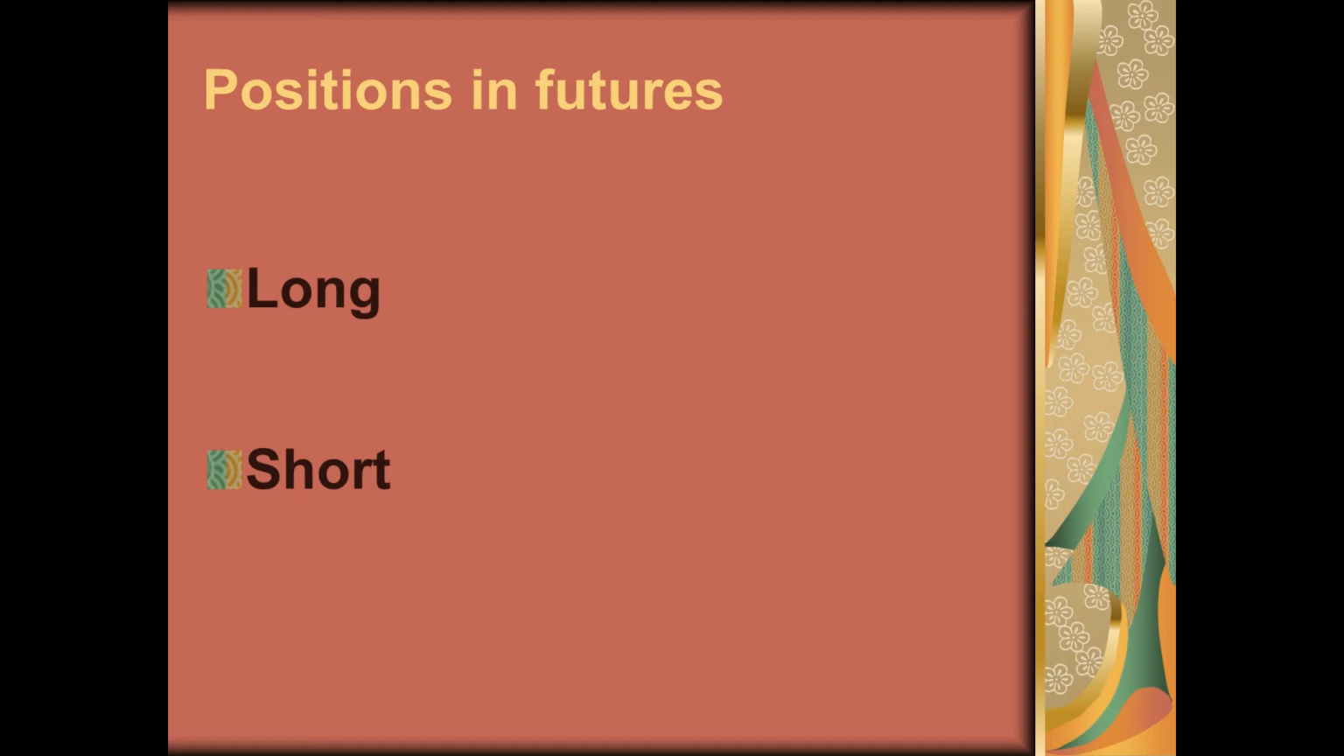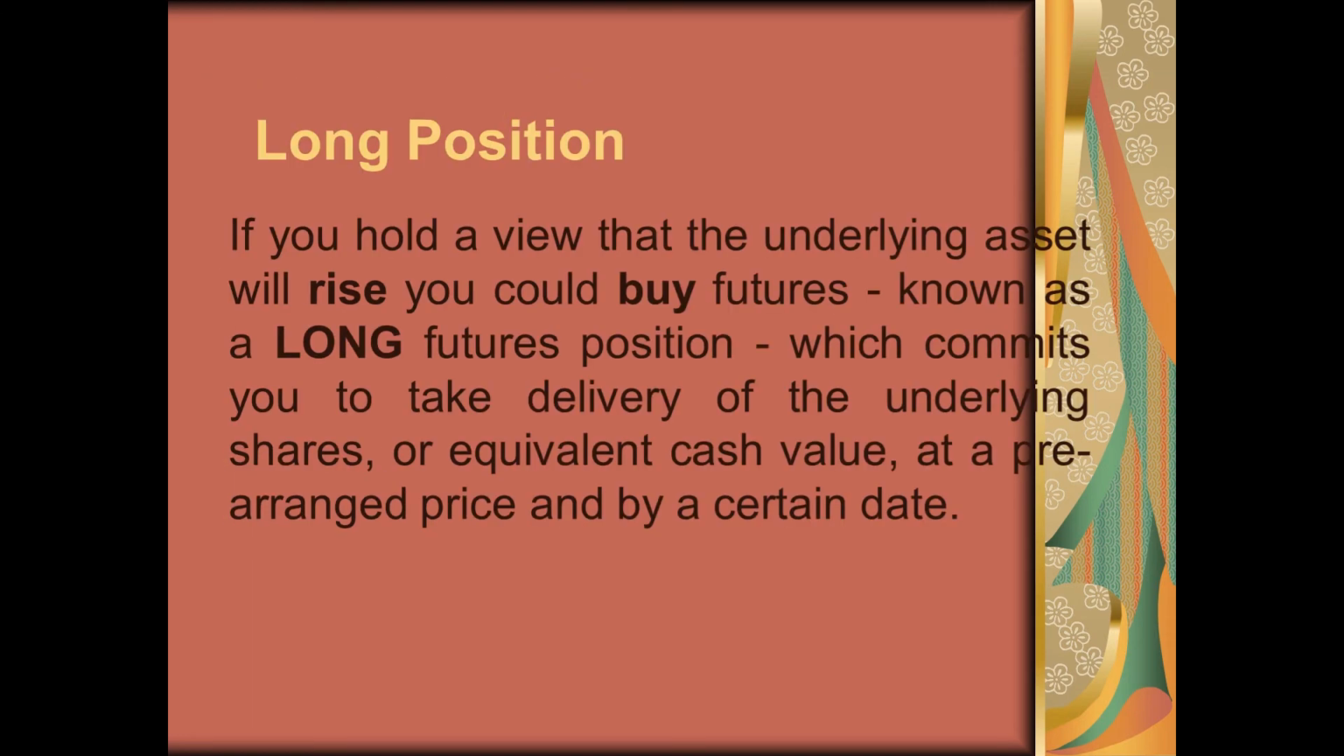There can be two positions in the futures market: long position and short position. Long position means that you are on the buyer side, you are buying the contract, and short position means you have agreed to sell. So long position is if you hold a view that the underlying asset will rise, you could buy futures, which is known as taking a long position. And usually who will take a long position? Who knows that either in future the price will rise, or you already have something to sell, for the purpose of hedging.